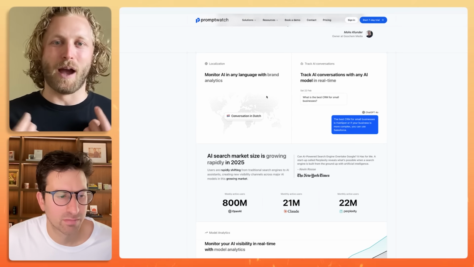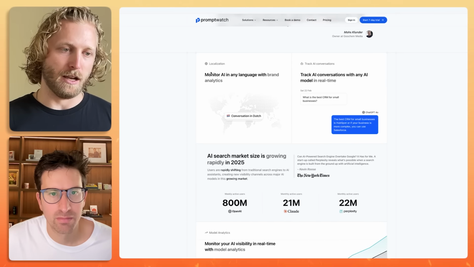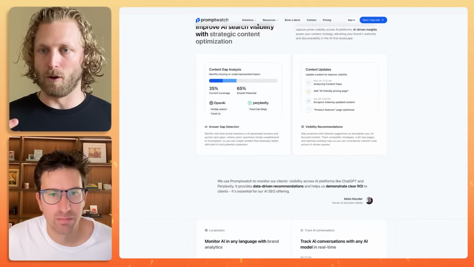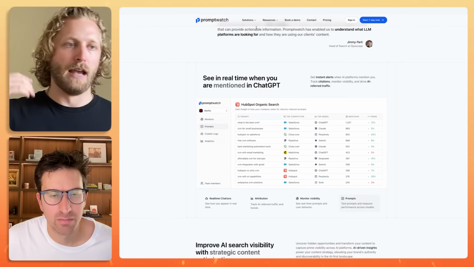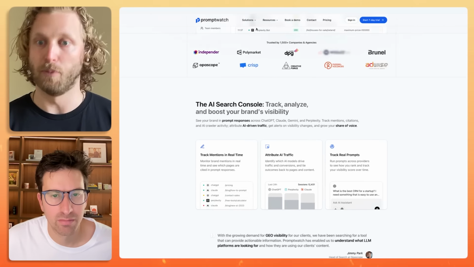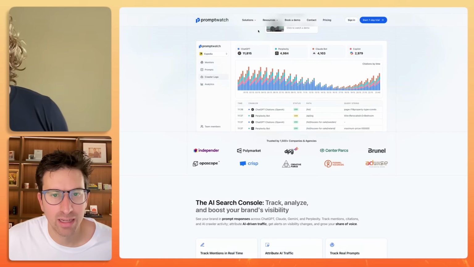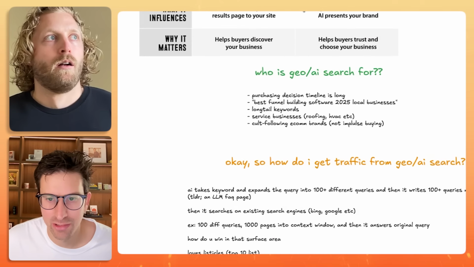So how do you actually make impact with this? You're again finding those URLs that are being referenced for queries that are related to your product. And then you have to create some type of campaign or some type of process to go and basically get placed. So cool. Anything else that people should know about with GEO and AI search?